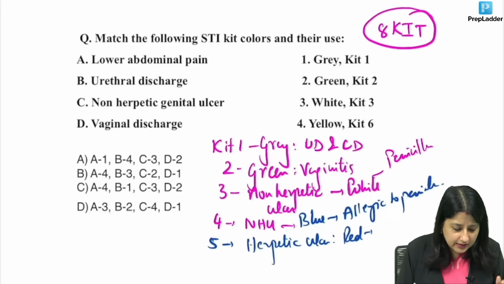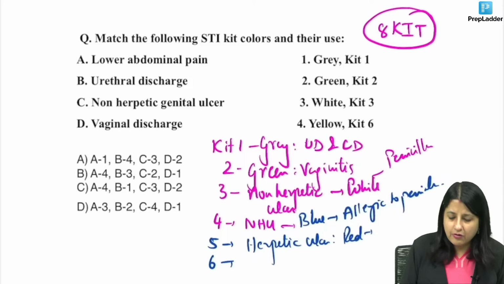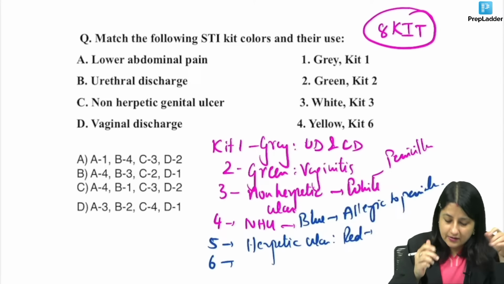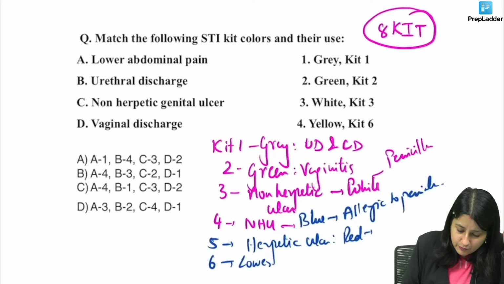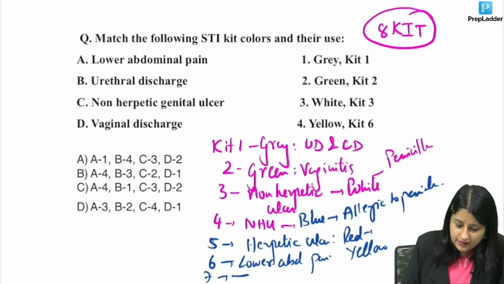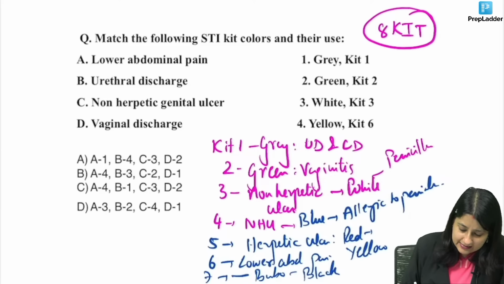What about kit number 6? Now after discharge and ulcer we are left with lower abdominal pain. So over here it is lower abdomen pain. So from L it becomes what, guys? Yellow. Kit number 7, we all know it is black now, buboes. So it is buboes, so it is black. And what is the latest development?